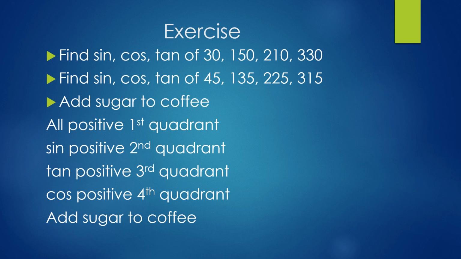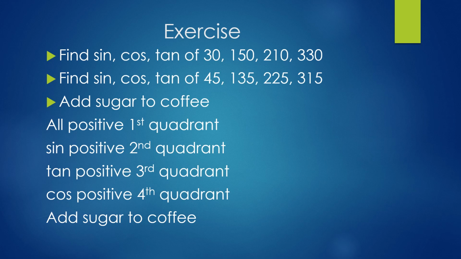Let's do a small exercise. It will hardly take 5 minutes. Find the sine, cos, tan of 30 and 45 degrees and mirror images of these two angles in all the 4 quadrants. If you look at the acronym, add sugar to coffee.